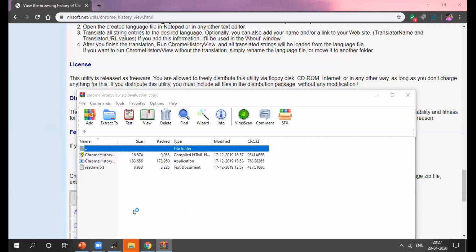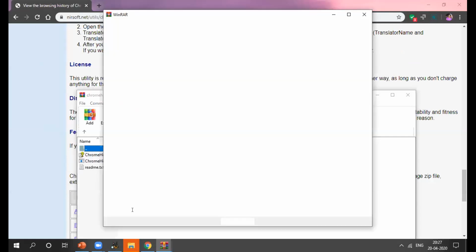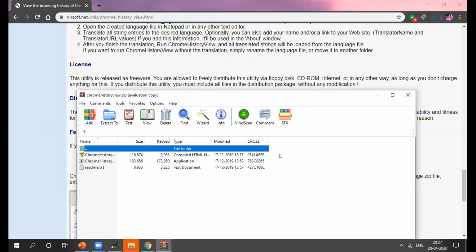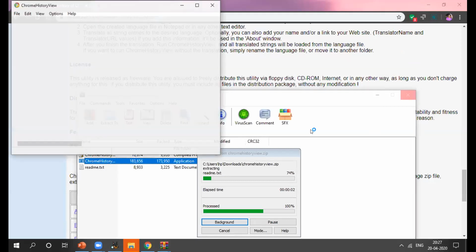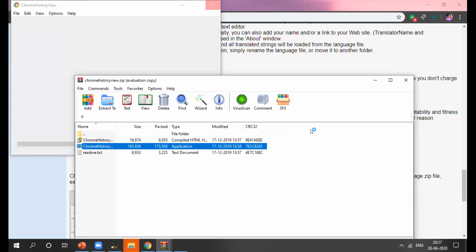Then you have to run your application, right? Chrome history, that is the application.